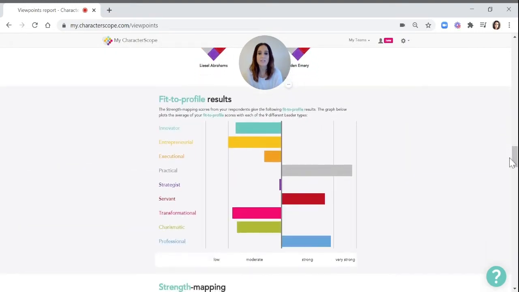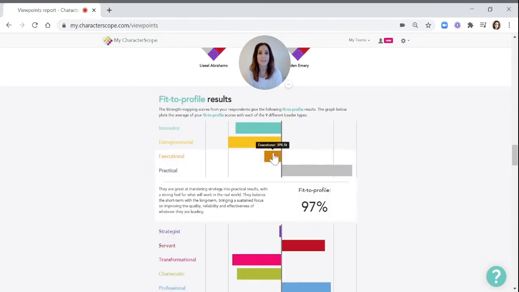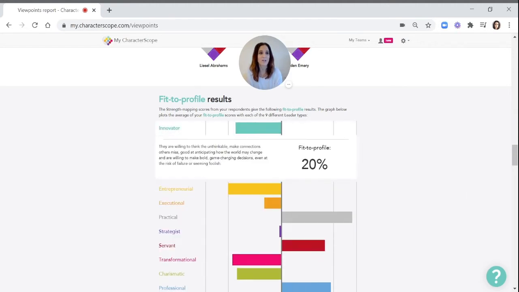In this graph, it's the same data that we showed in the head, just represented a different way. So this plots the average of your fit to profile scores with each of the 9 different leader types. And again, you can click around on here to get a description, see the fit, and it's all very interactive.